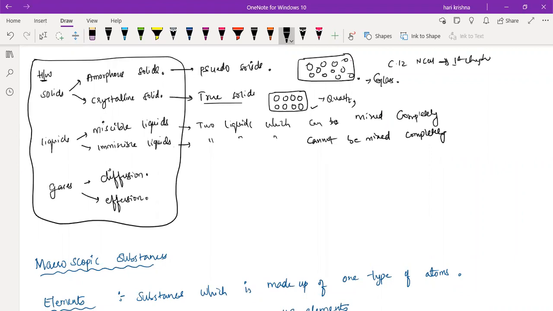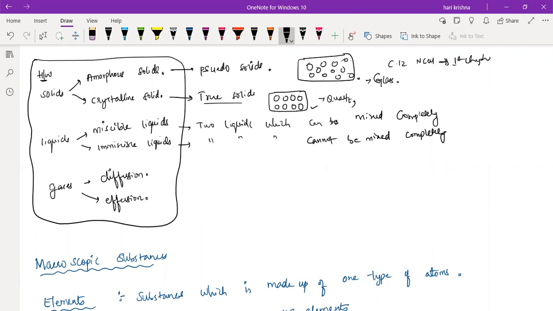And gas diffusion means, listen carefully, movement of the gas from the high concentration area to the low concentration area. That is the simple definition of diffusion. Suppose you are cooking something in the kitchen. The smell will spread all over the room, or even from one room to the other room, right? That type of process is called diffusion.